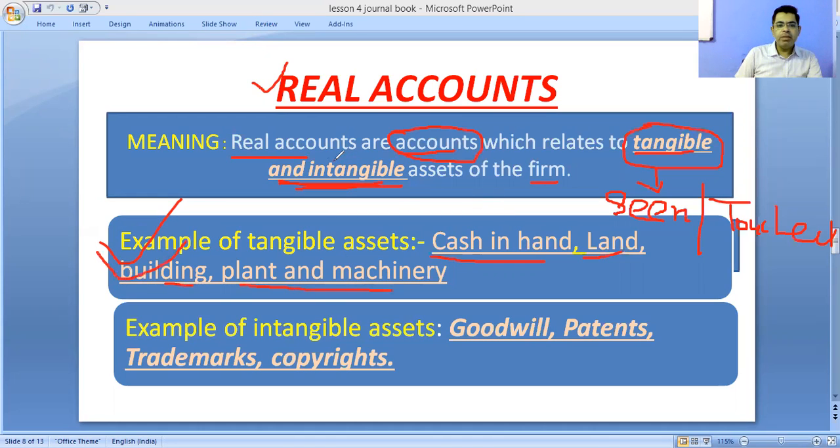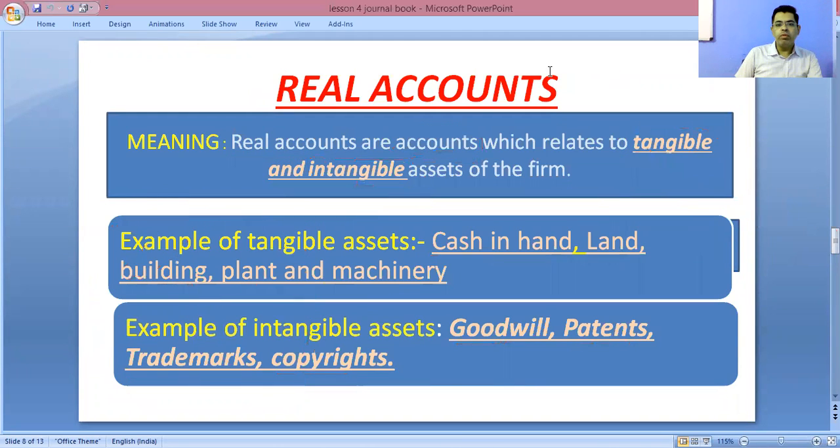Now what are intangible assets? Which we can't see and which we can't touch, but still they are assets, like any goodwill, patents, copyrights, trademarks. These are the examples of intangible assets. Now, next thing we will discuss is its rule. What is the rule of real account?